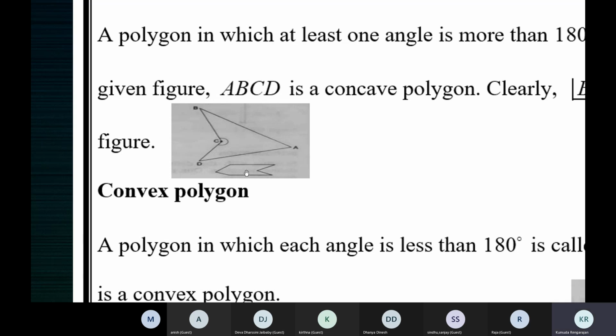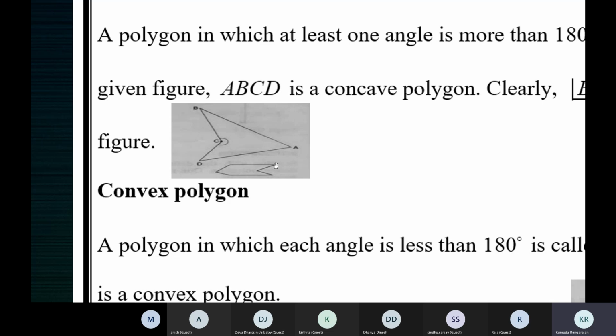Somebody told me the correct term earlier. What is the special name of this polygon? Hexagon. This one is a hexagon. And here you can see this interior angle. This interior angle measures more than 180 degrees.